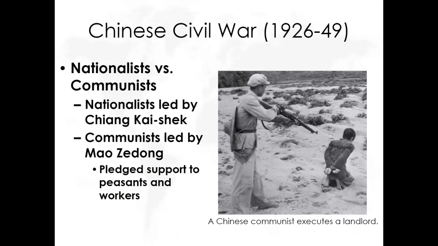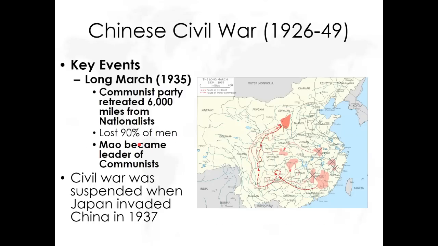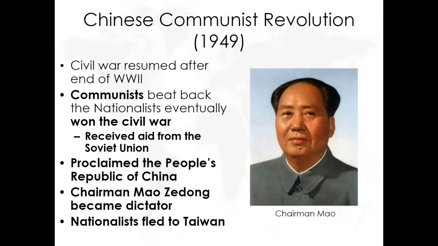Then, you have the rise of the Communist Party in China, and they were led by Mao Zedong. You 150% need to know him. And the classic question on the Regents is, how did the communists win the civil war in China? It's because they had the support of especially the Chinese peasantry, because they were like 90% of the population. So, the war will end, the communists win, and they rename China the People's Republic of China. It's still the name of China today.